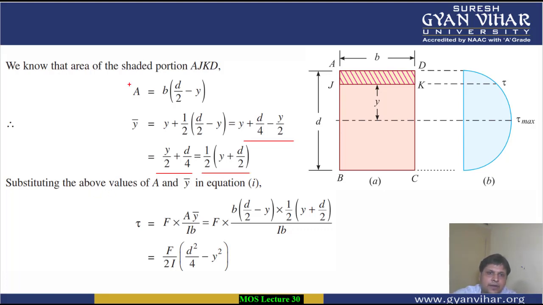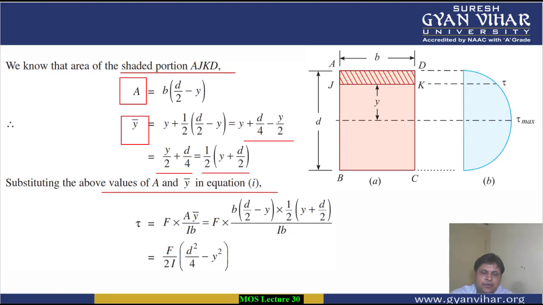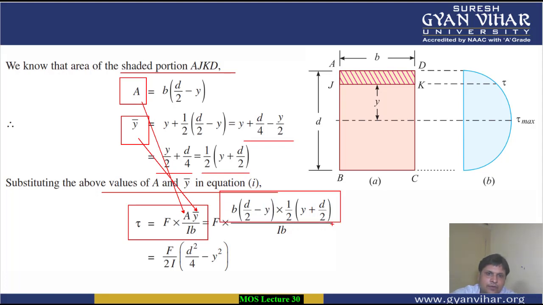Substituting these values of A and Y bar, which we have calculated for the shaded portion AJKD, in the equation of shear stress which we have already framed in the previous slide, that shear stress is equal to F into Ay bar upon Ib, you will get an expression: D by 2 minus Y, and here Y plus D by 2.